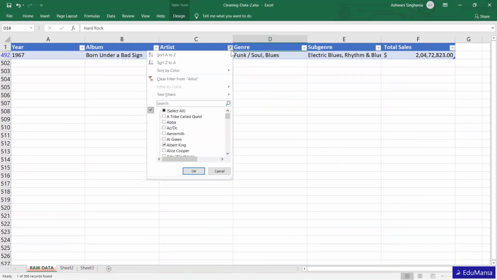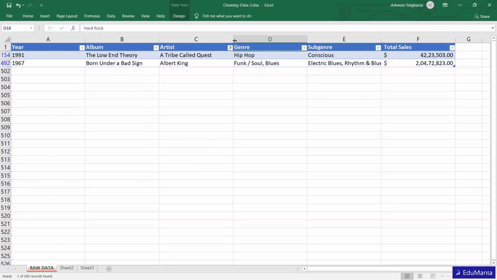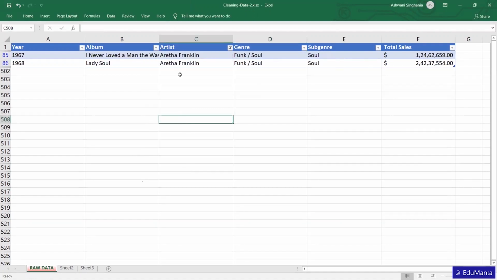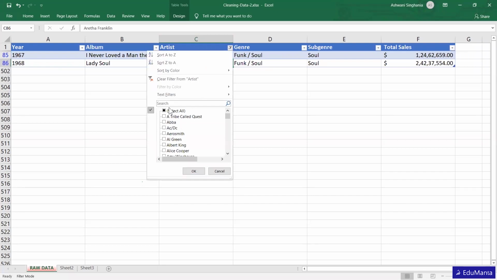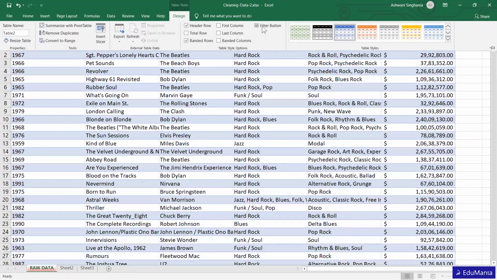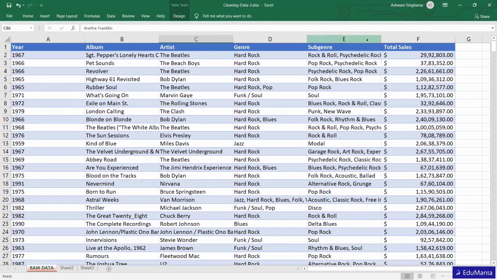If I want some others also, let's deselect and take some famous artist. There are two albums released by this particular artist. So you will get these filter options with a table. Suppose you don't need these filters, then you can remove them. From here you can uncheck the filter button, and then there will be no filter in your table.